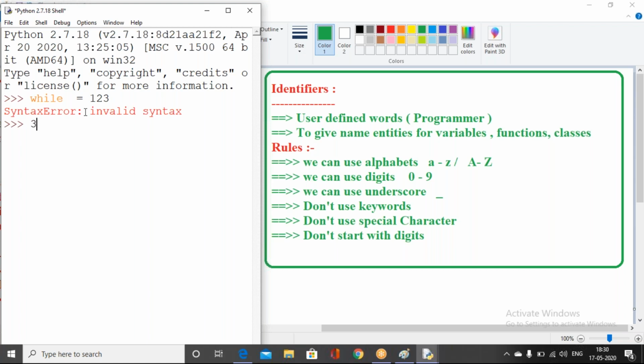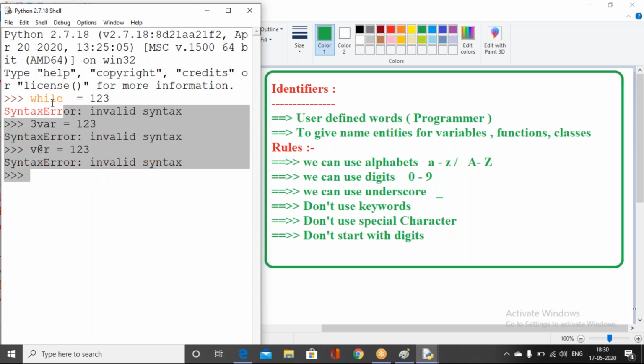If you start with a digit, that will also be an error. If you use some special characters in a variable name, that will also be an error. You got my point? You are getting syntax errors, which means you are not following the proper rules for naming the variable.